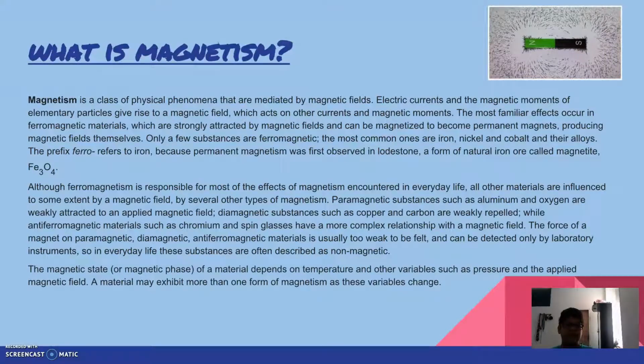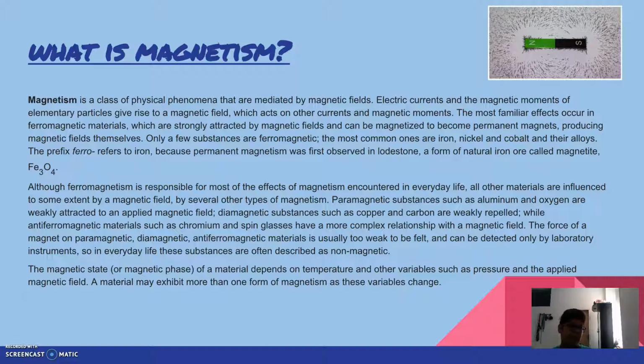Magnetism is a class of physical phenomena that are mediated by magnetic fields. Electric currents and magnetic moments of elementary particles give rise to a magnetic field, which acts on the currents and magnetic moments. The most familiar effects occur in ferromagnetic materials, which are strongly attracted by magnetic fields and can be magnetized to become permanent magnets, producing magnetic fields themselves. Only a few substances are ferromagnetic. The most common ones are iron, nickel, and cobalt, and their alloys.